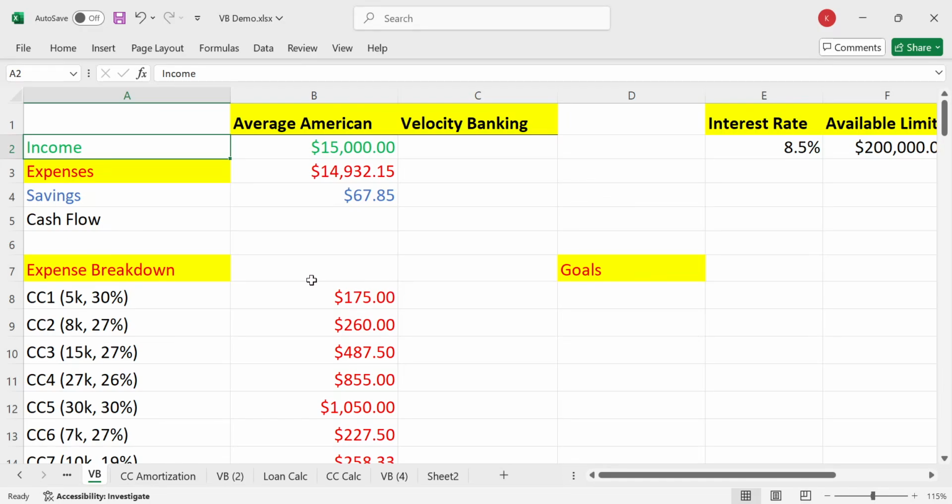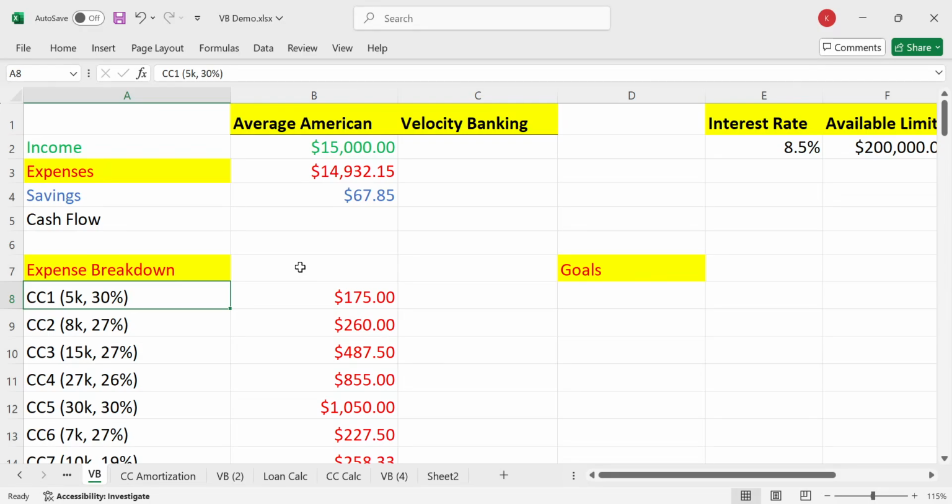So what is velocity banking? All it is is a debt payoff strategy using your line of credit as your main operating account. And what's a line of credit? All it is is a financial tool where you can borrow money, pay it back, and use it over and over again. Credit cards, personal lines of credit, home equity lines of credit, business lines of credit, they're all lines of credit, because you can pay it back and use it over and over again. It's revolving, it's two-way, unlike a loan, which is a one-way street, right?